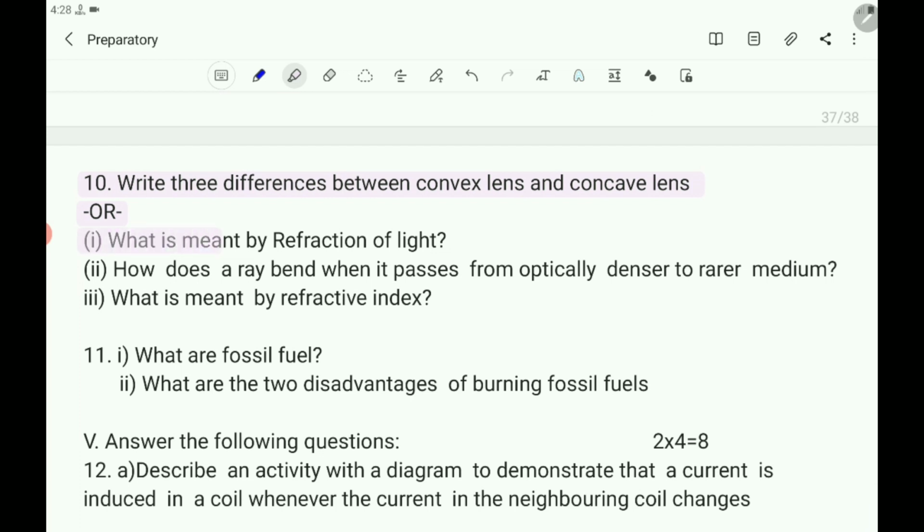What is meant by refraction of light? Second sub question is, how does a ray bend when it passes from optically denser to rarer medium? Third one, what is meant by refractive index? So what are the 3 questions? What is meant by refraction of light? How does a ray bend when it passes from optically denser to rarer medium? Third, what is meant by refractive index?